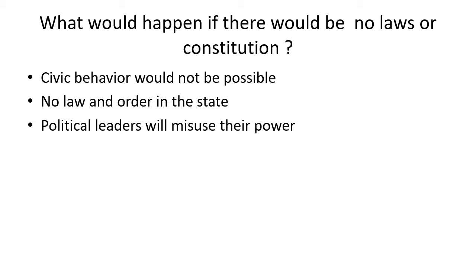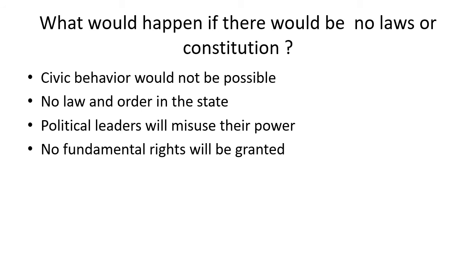The third and the most important point is the political leaders. That means the Prime Minister, the Chief Minister and the other ministers whom we elect through elections will start misusing their power, because as we read in the last video, the constitution keeps a check over the political leaders so that they do not misuse the power. But if there would be no law or constitution, then political leaders will definitely misuse their power and they will ill-treat the people.